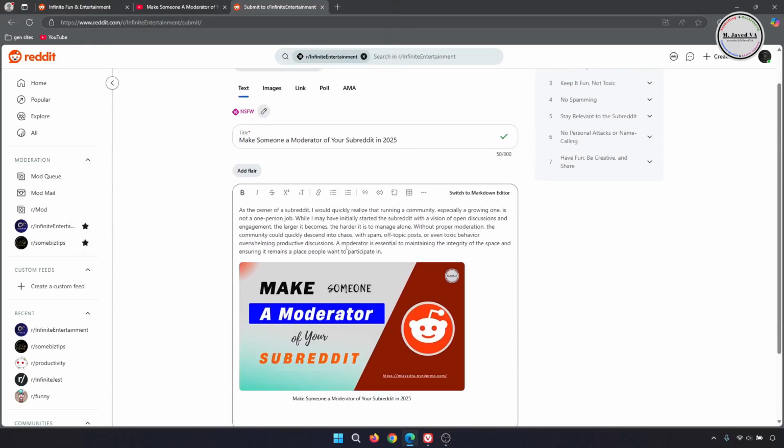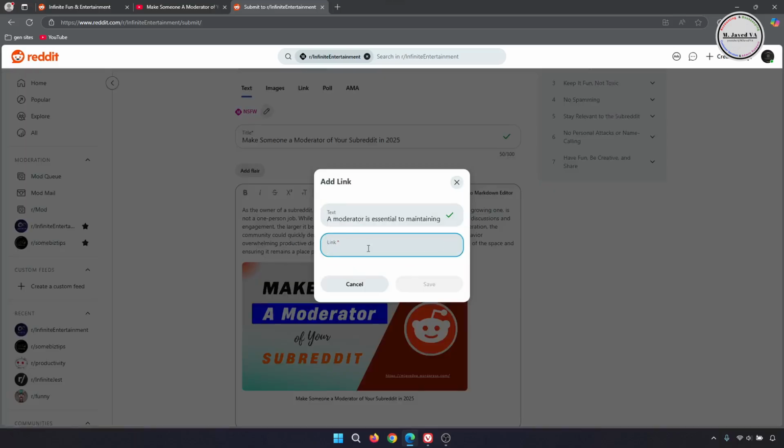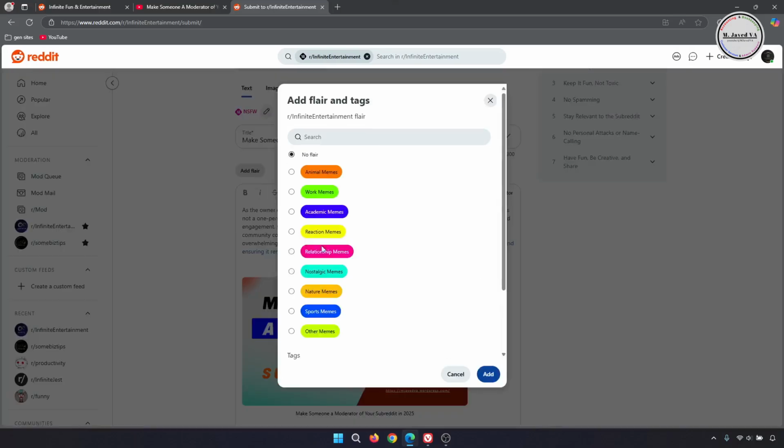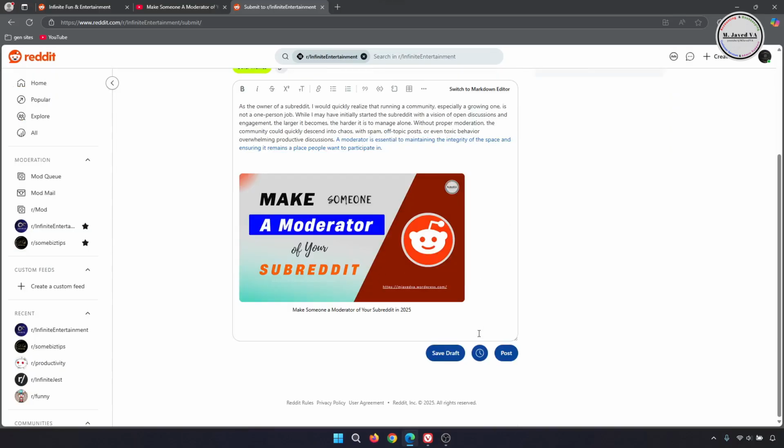Then to embed the link of your video, just select a word or words and then click on this icon. And then add your link here. Then assign a flair and click on post to share your video.